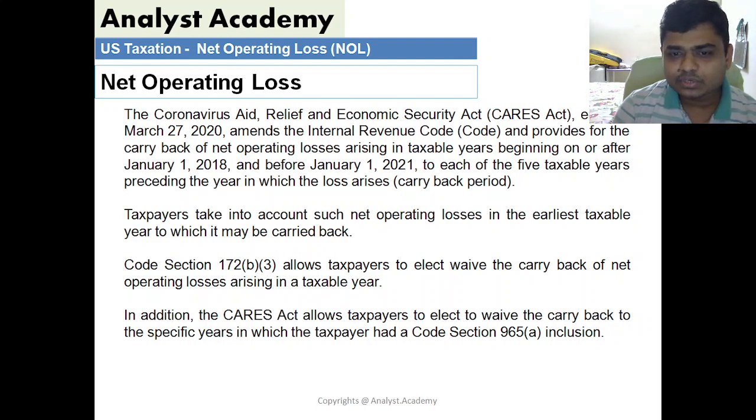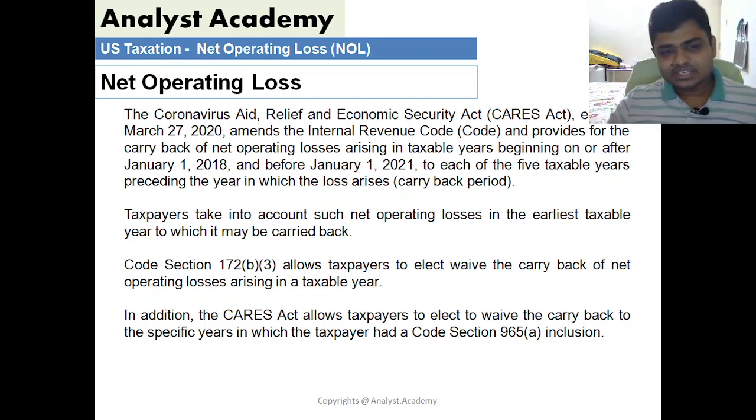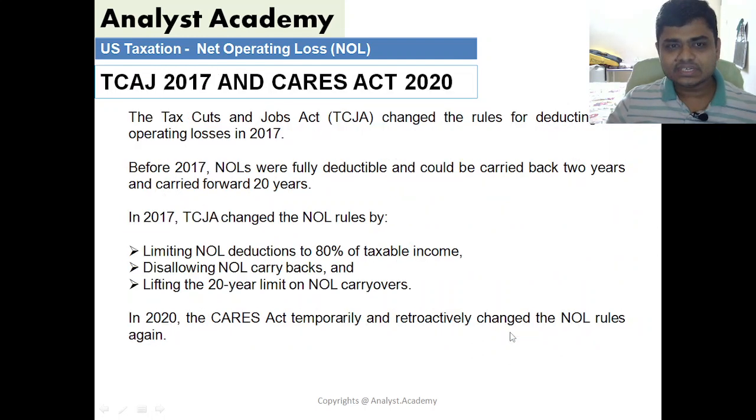So code section 172(b)(3) allowed taxpayers to elect to waive the carryback of net operating loss arising in a taxable year. So carryback was optional here, and in addition, the CARES Act allowed taxpayers to elect to waive the carryback to the specific years in which the taxpayer has a code section 965 inclusion. We'll talk about 965 in detail.